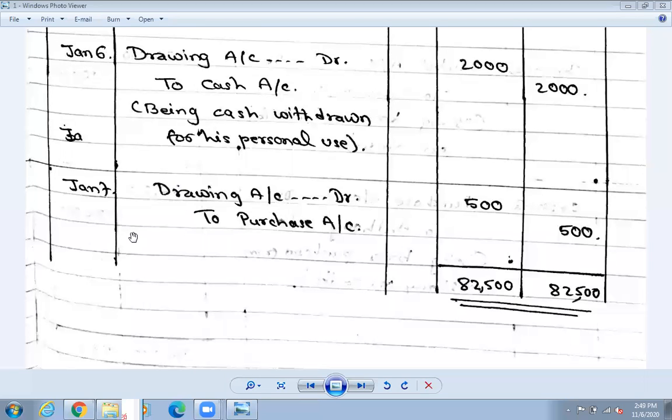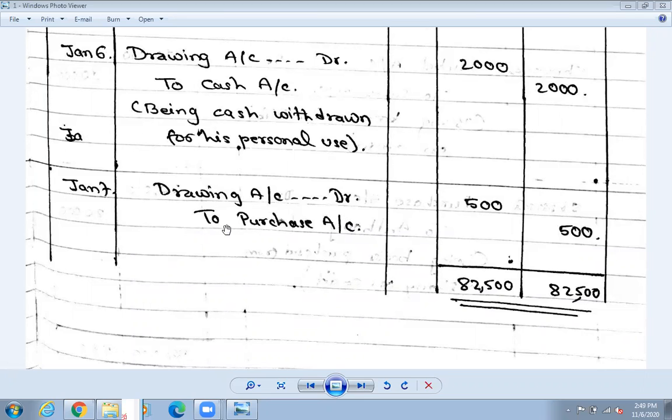Okay, all expenses and losses. We can call it an expense, or we can call it a loss also, because it is a loss for the business, right? Drawing is an expense, right? So this drawing is recorded as debit, because according to the nominal account, all expenses are written on the debit side. So debit account, Dr. Okay, so 500 he has withdrawn.